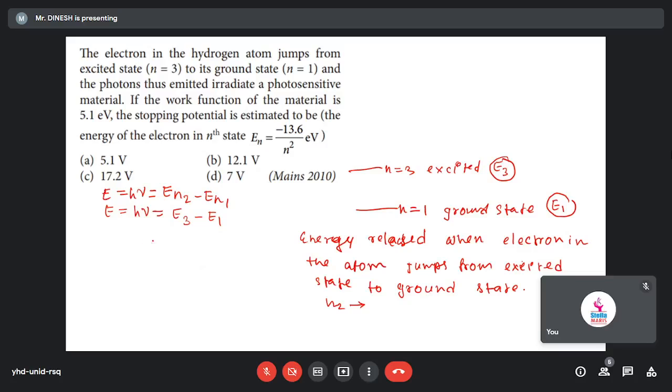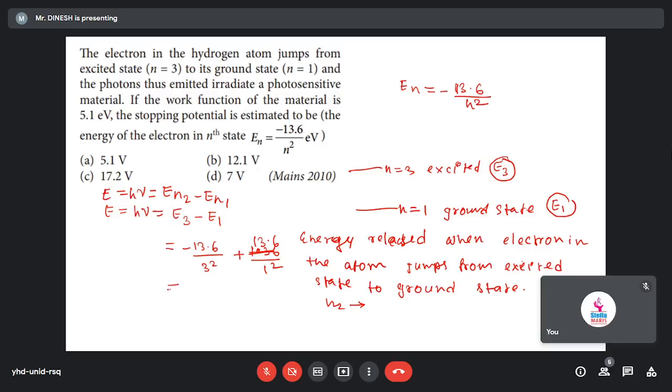So now tell me, what is the energy formula? En is equal to minus 13.6 by n square. So the E3 value will be minus 13.6 by 3 square, and the E1 value will be minus 13.6 by 1 square, so minus minus becomes plus.